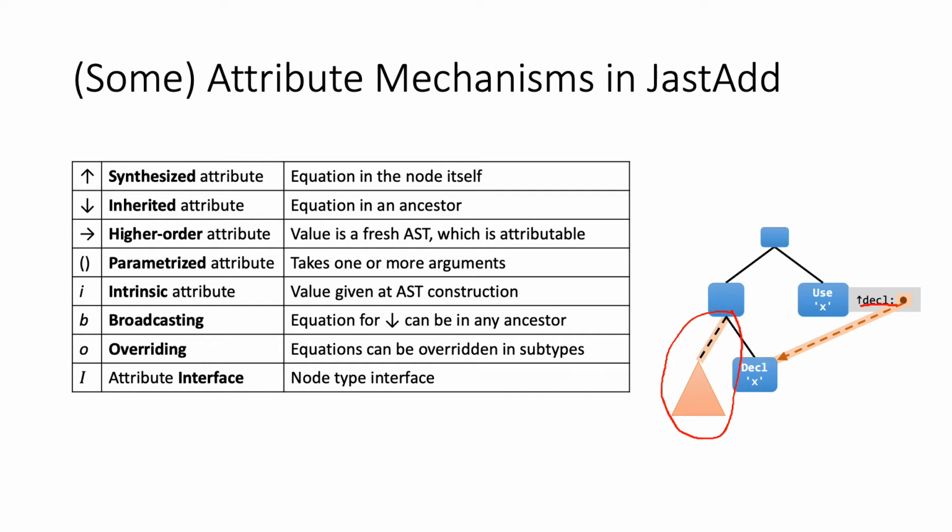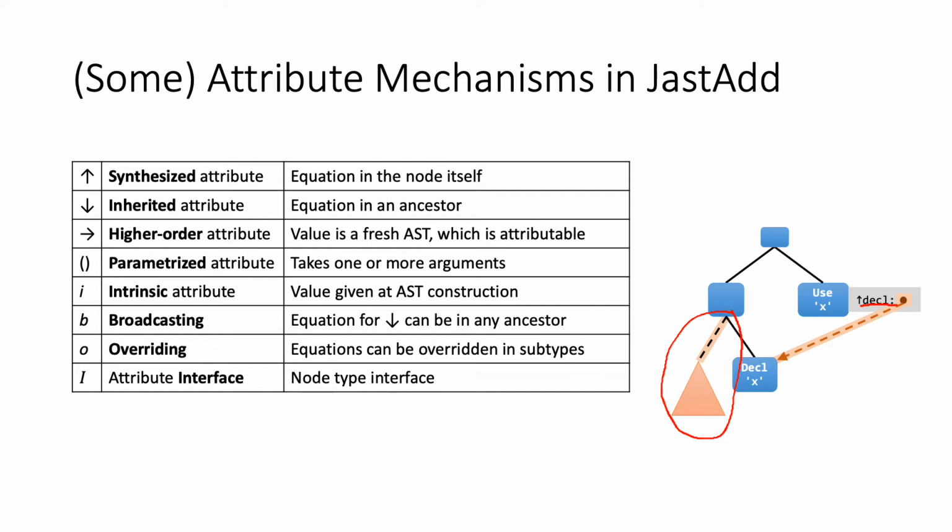Intrinsic attributes are attributes where the value is given when you construct the node or the subtree. Broadcasting is used together with inherited attributes and allows the equation to not only be defined in the parent but by any ancestor node. As you can see to the right here in the tree, we have nodes, and these nodes have types.